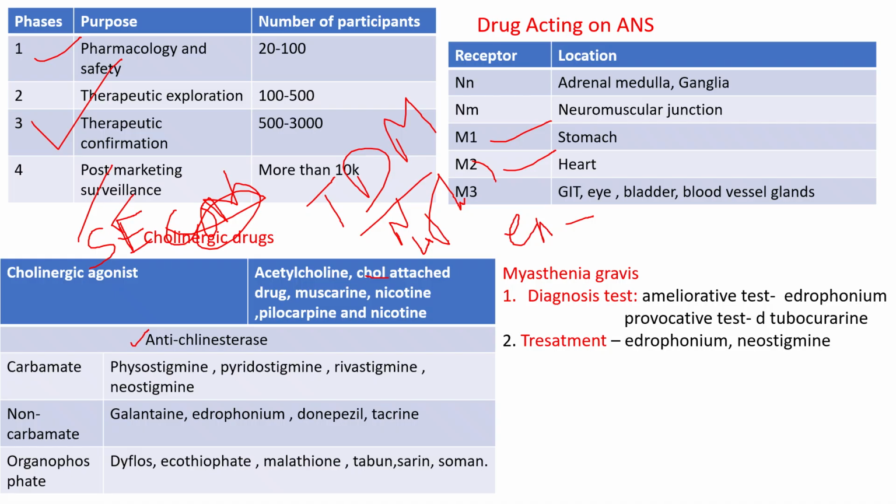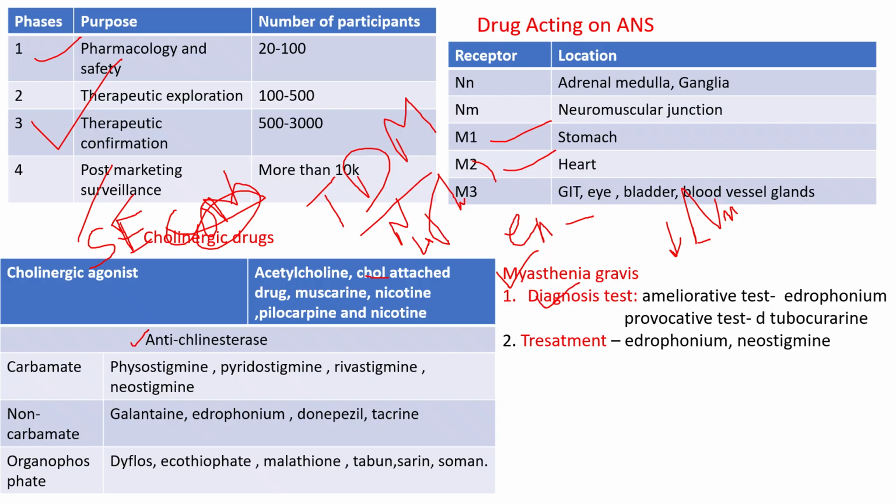One more important point from the parasympathetic nervous system is myasthenia gravis. Very important. Myasthenia gravis is an autoimmune disorder. The main reason behind it is the depletion of NM receptors at the muscle end plate. What are the diagnostic tests? You have to remember this.